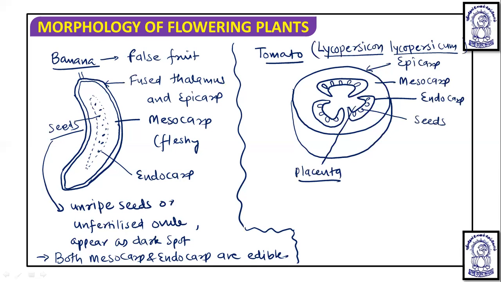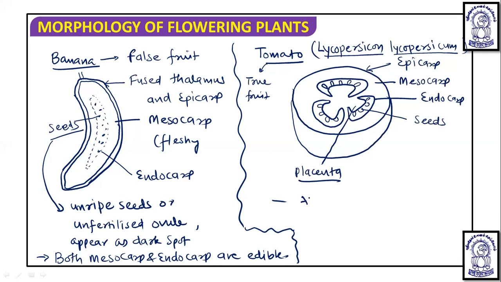Okay, so in this tomato, you are seeing that it is generally globular and it developed from the superior ovary, so it is a true fruit. Whereas it is a false fruit, it developed from the inferior ovary, that is banana. This actually tomato developed from the bicarpillary syncarpous ovary with the swollen placenta. And in this, all parts are edible except seeds.